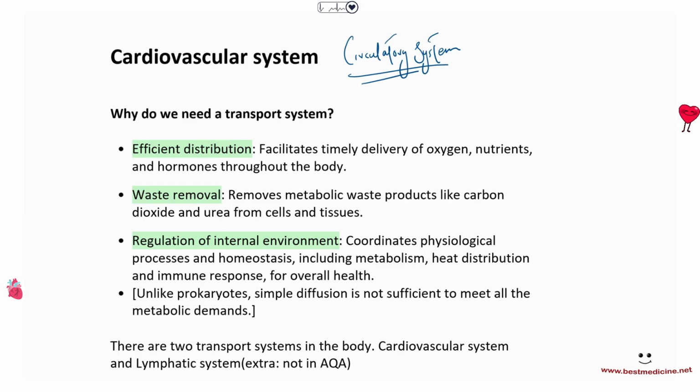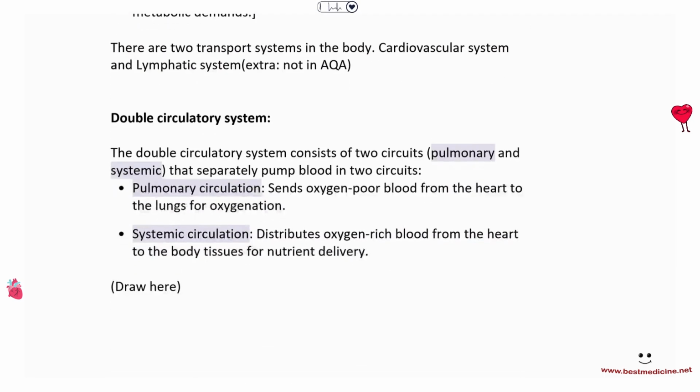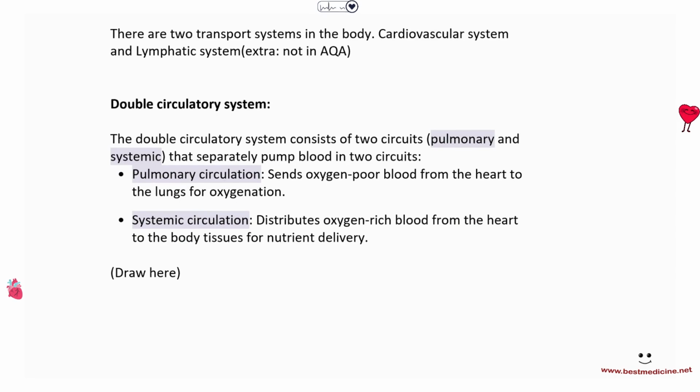Now, the cardiovascular system, the circulatory system, is also referred to as the double circulatory system. Circulatory comes from the word circuit. Do you know what a circuit is? A circuit is a loop, right? That starts from a point and then it finishes at that particular point. So a circuit is a loop, and when you say double circulatory system, then essentially what you're talking about is that you've got two circuits, two loops that separately pump blood.